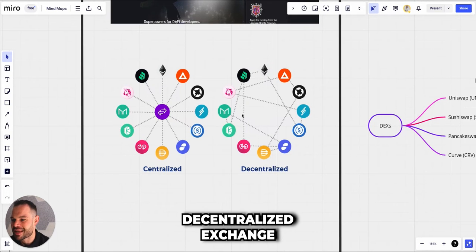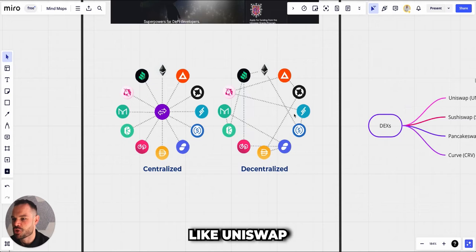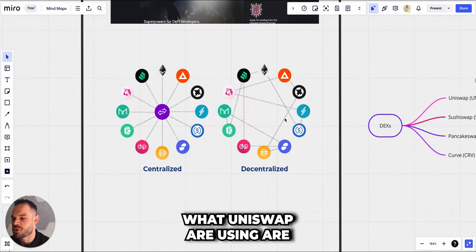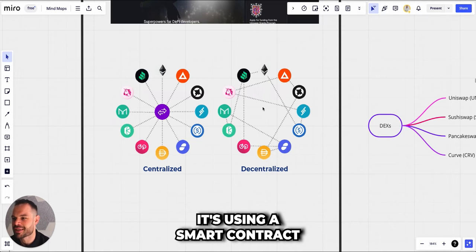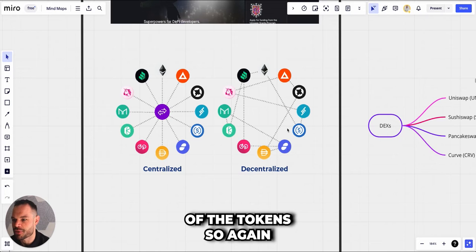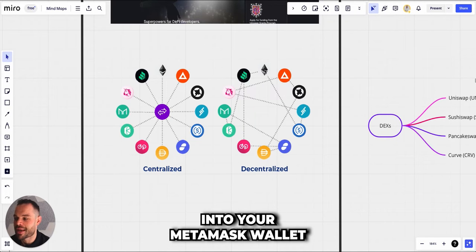However, with a decentralized exchange like UNISWAP, what UNISWAP are using are smart contracts in order to facilitate the exchange or the swap of one token to another. So it's not going through a centralized exchange intermediary. It's using a smart contract to facilitate the swap of the token. Again, if you wanted to swap Ethereum to Maker, you could deposit Ethereum into your MetaMask wallet, for example.